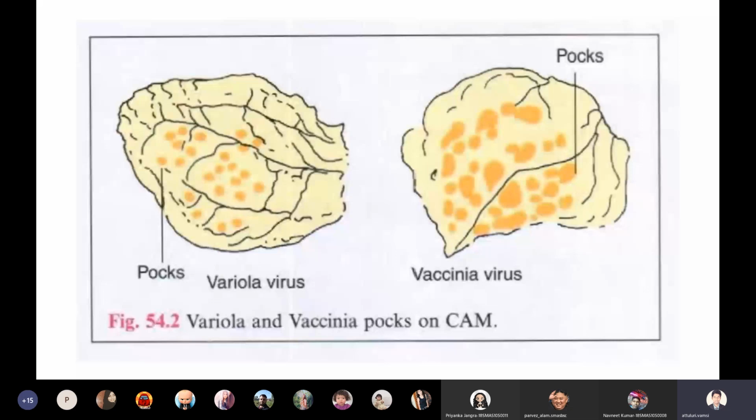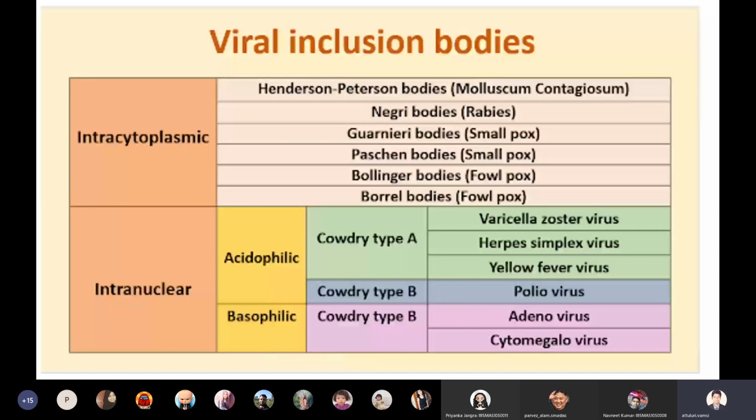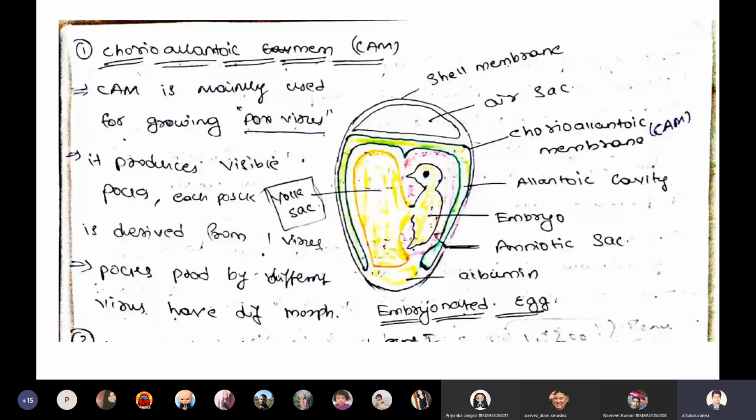Anyway, next. If we want to cultivate this pox virus in a cell, what cell culture can we use? We can use either monkey kidney cell lines, HeLa cell lines, or even chicken embryo cell lines for growing the pox virus. Within 2 to 3 days, we will get the results.